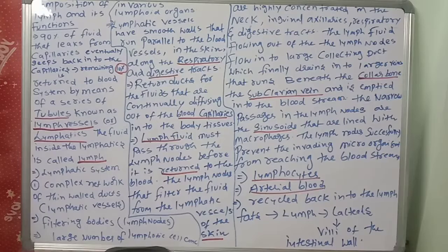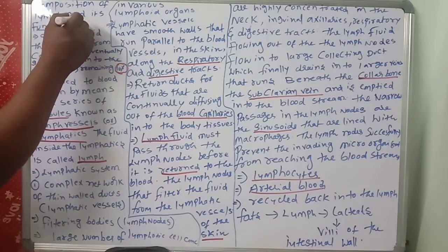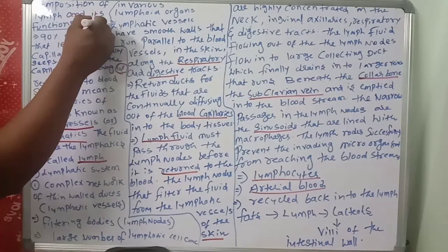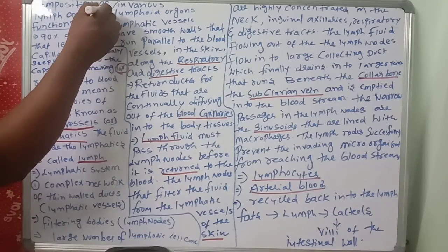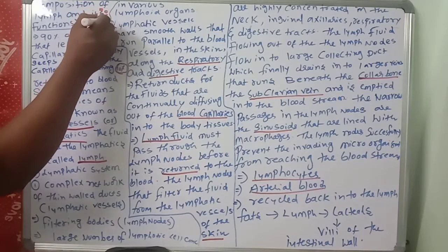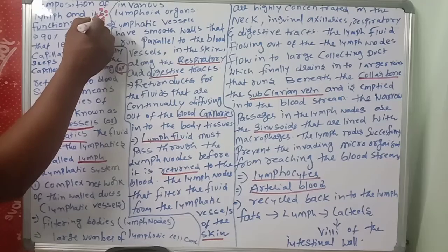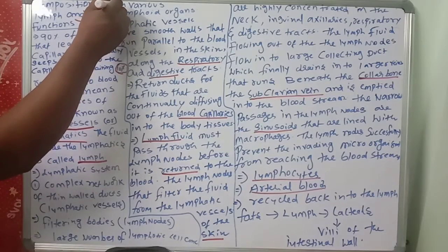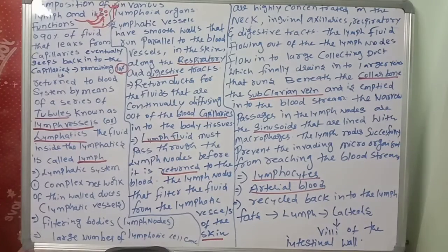This is a very important point. The blood comes through the arteries to the capillaries, and the tissue cells are surrounded like this. Some amount will leak. This leak is called lymph. Through the lymphatic vessels it is collected and joined to the veins. That is very important. Only the 10% we call lymph.